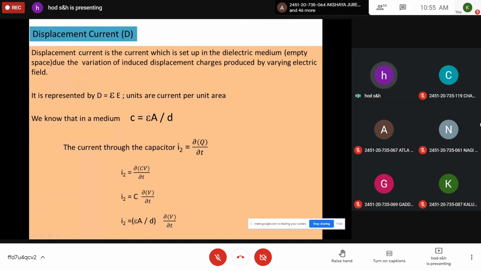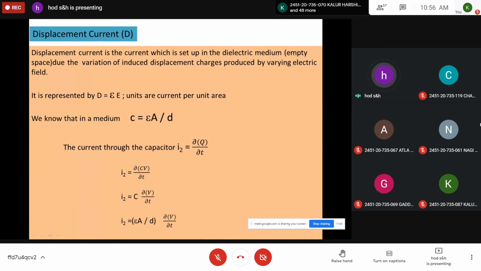To derive it, a small derivation is there. We know that in a medium, the capacitance C is equal to epsilon A by d, where epsilon is the permittivity of the medium, A is the area of cross section, and d is the thickness of the dielectric slab. Whenever a varying field is given, a certain current is produced in the capacitor, represented by I2.